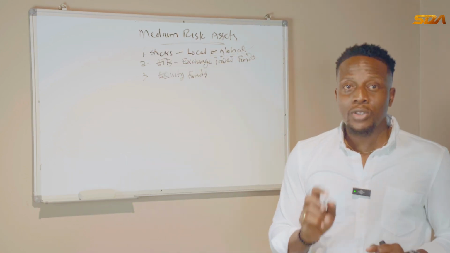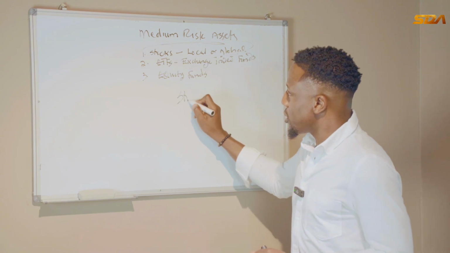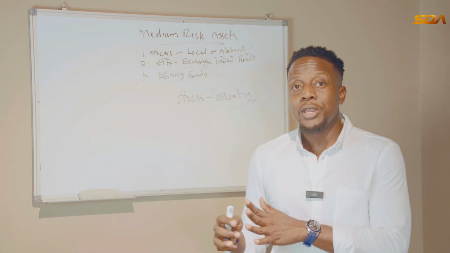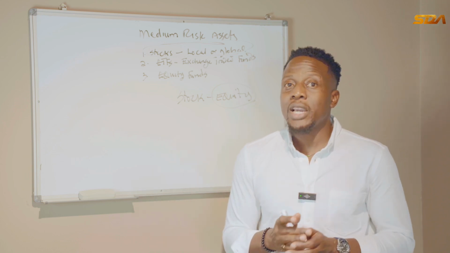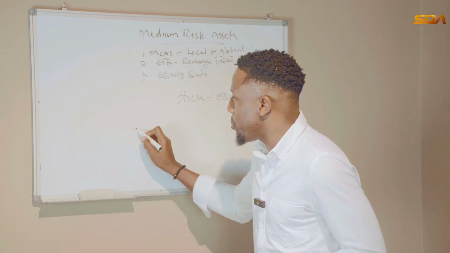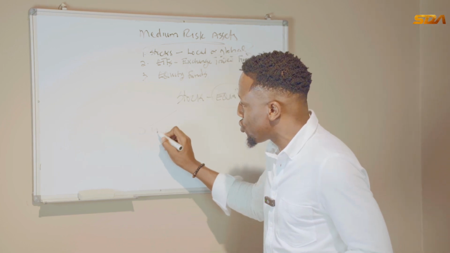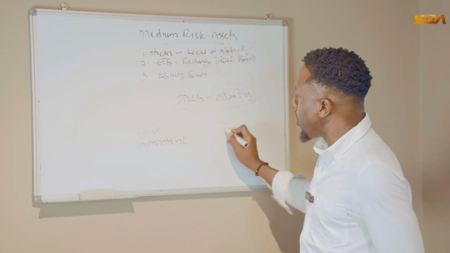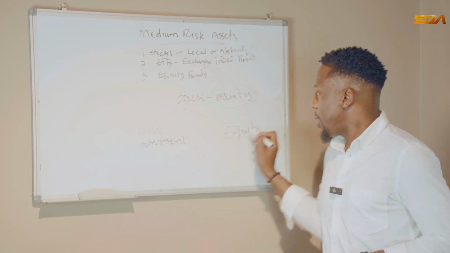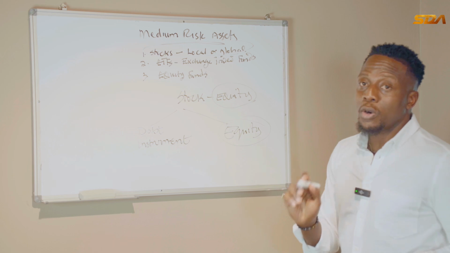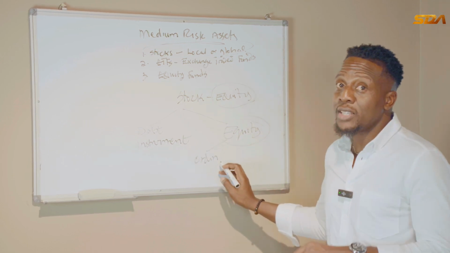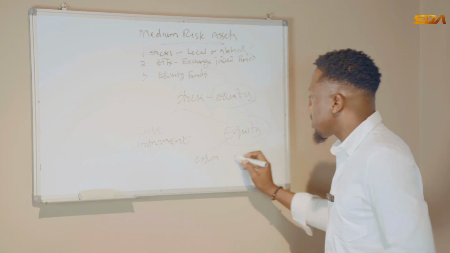Stocks. What is stocks? Stocks is also called equity. It is one of the ways that companies raise money from the capital market for their business. The other way that they can raise money is through debts. So companies can raise money through debt instrument issue or equity instrument issue. So there are different types of stocks. We have ordinary shares. By the way, shares is also called stocks within this context.